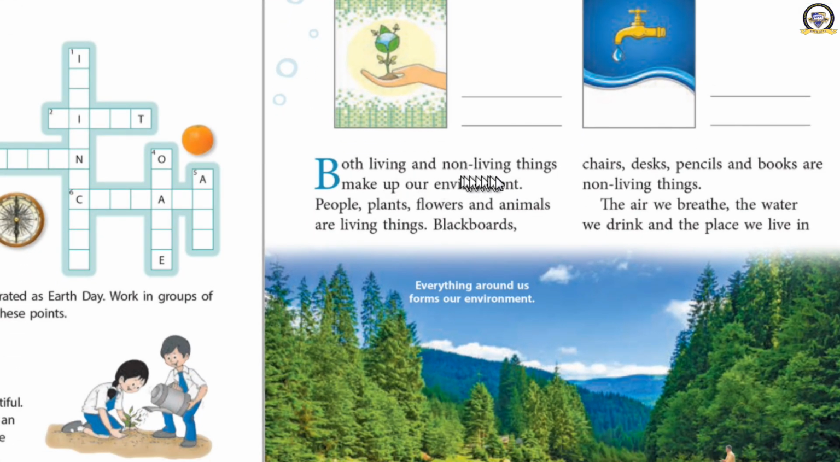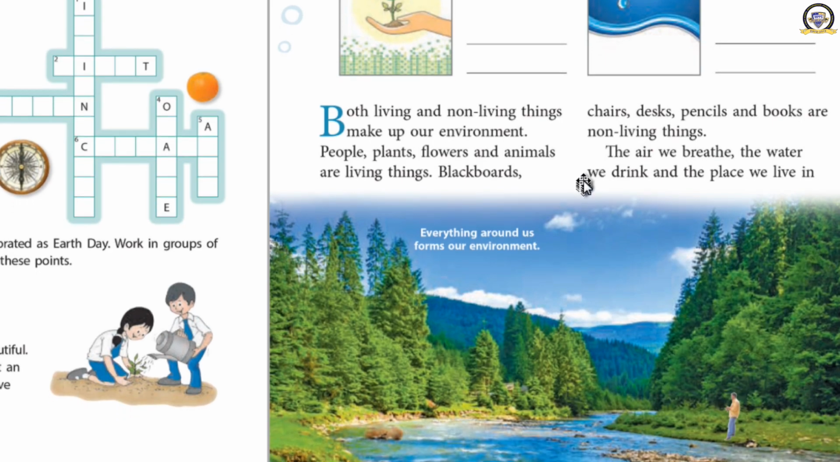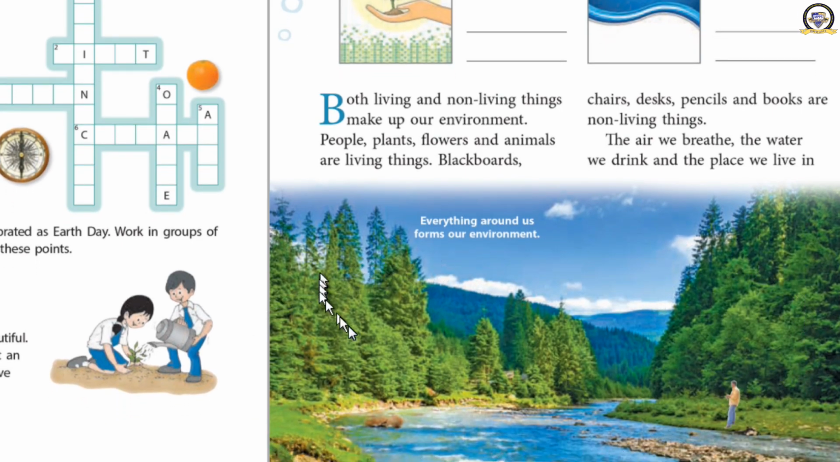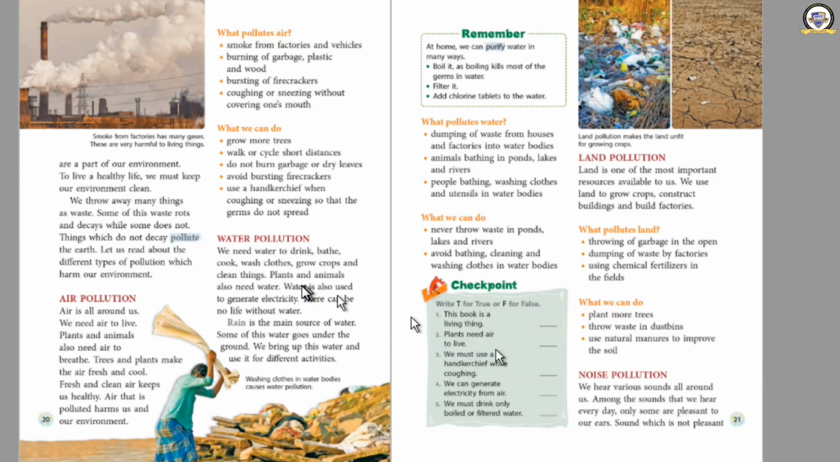Both living and non-living things make up our environment. In our surroundings there are a lot of things. We can see living things as well as non-living things like water, stone, air. Living things are there like plants and animals. Human beings are there. They all make up our environment. People, plants, flowers, animals are living things. Blackboard, chair, desk, pencil and books are non-living things. The air we breathe, the water we drink and the place we live in, what are they? All of them are a part of environment.